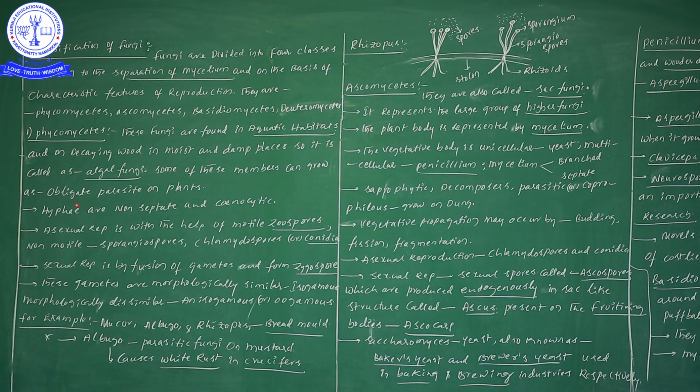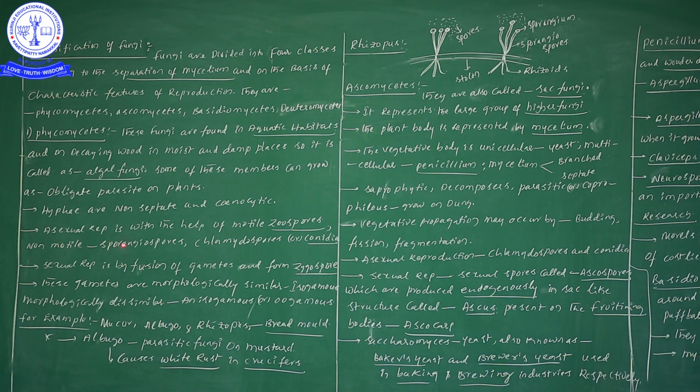Next, these Phycomycetes members are obligatory parasites on plants, meaning that without plants these Phycomycetes cannot survive. That's why we call them obligatory parasites. Next, regarding hyphae: the hyphae are non-septate, meaning the separating wall is absent. Next, cenocytic means the presence of a large number of nuclei.